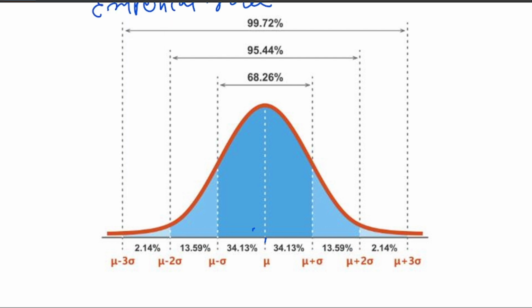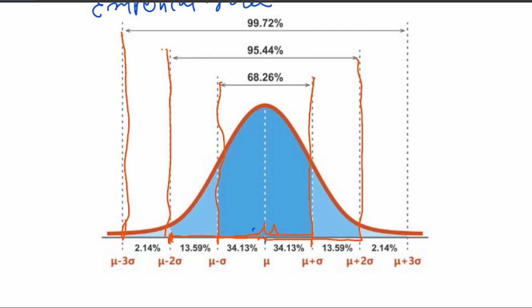This one is mu, and to the right side, this one is the first standard deviation, and to the left side, this is the first standard deviation. So in this area, 68% of the data set is present. Same like this, from the mean, two standard deviations on the left side and right side, in this area 95% of data are present. Same like this, from the mean, three standard deviations, we can say 99.72% of data are present in this area, right?